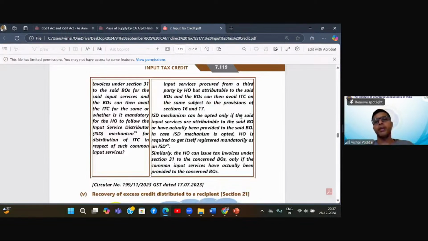Then what it says, the ISD mechanism can be opted only if the said input services are attributable to the said branch. Okay, this is correct. This will continue later also, that ISD can be used to distribute to those branches who are actually benefiting. So if a particular common service is received which is only for branch A, B, let us say it is a cost audit fees invoice, and cost audit is applicable only to 3 branches, not to the other 3. So the cost audit expense bill ITC will be divided only to the first 3 branches for which cost audit was done. And this bill has come for that cost audit, and it will not be divided to the remaining 3.